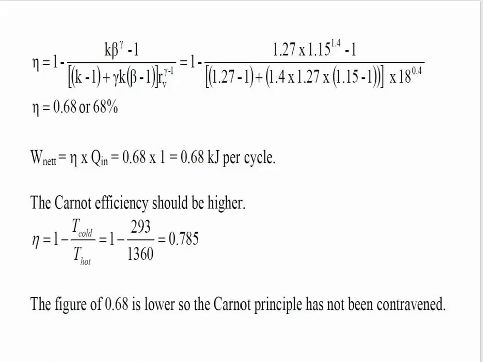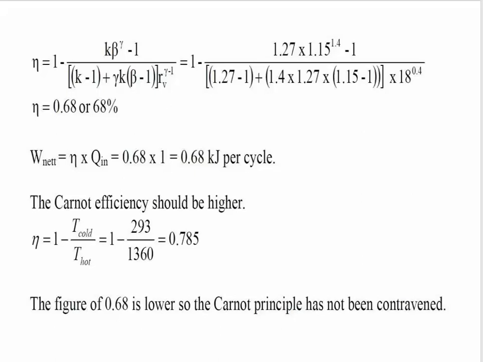Keeping in mind that the Carnot efficiency should not be lower than this, we have calculated that eta is equal to 1 minus the temperature of the colder body upon the temperature of the hotter body, by which we put these values and get 1 minus 293 by 1360. The answer after the simplification is 0.785, which is quite a bit higher than the thermal efficiency of the dual cycle.